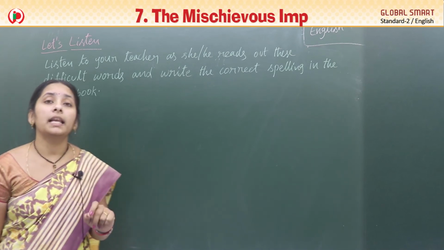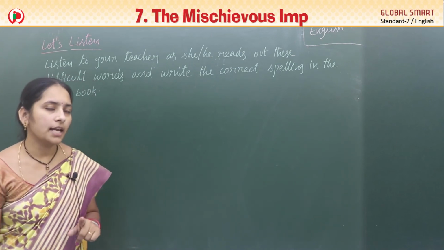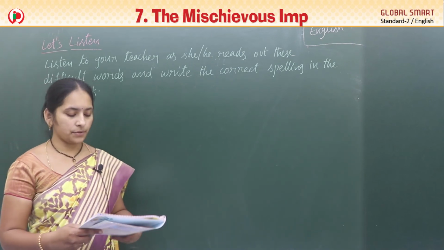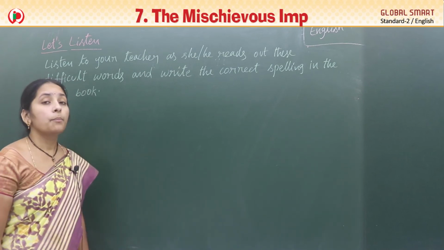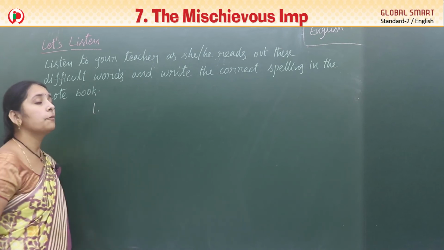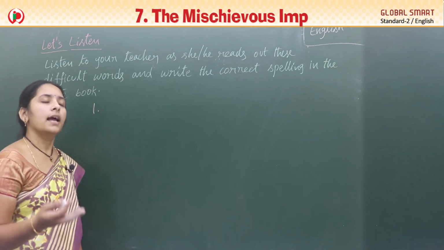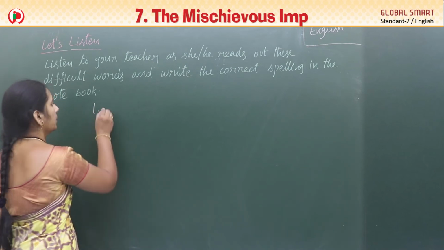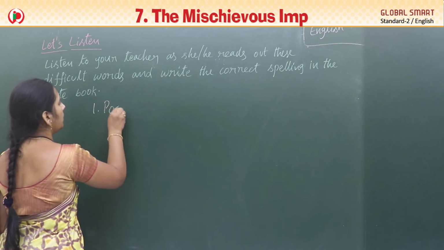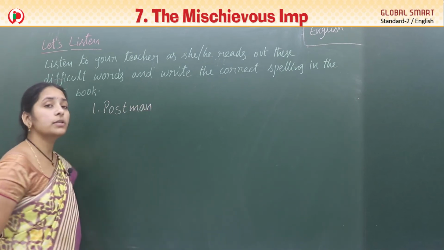You must tell the spelling and write in your book correctly. Okay, Nana? Are you ready? Very good, children. The first word I am telling, postman. Tell me the spelling of postman. P-O-S-T-M-A-N. Very good. Postman.